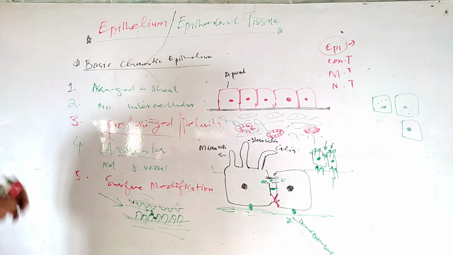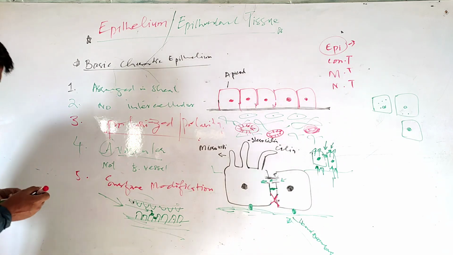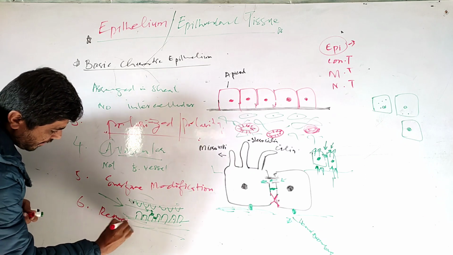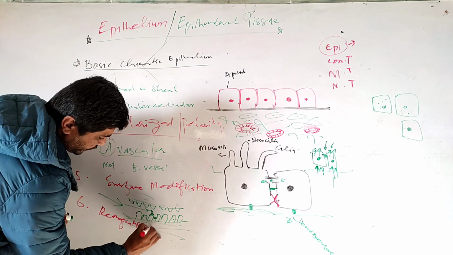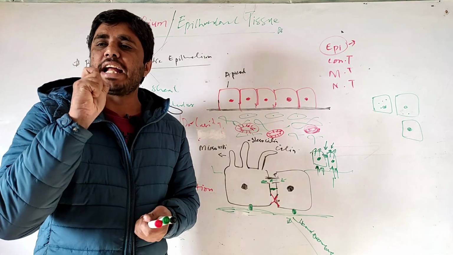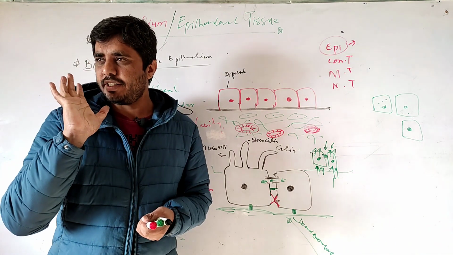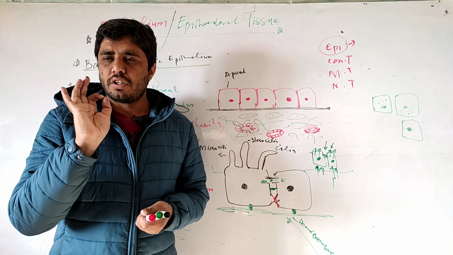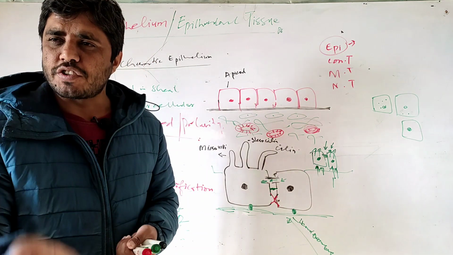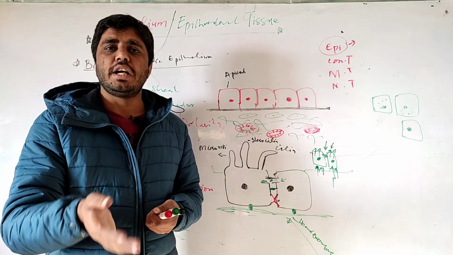The next feature of epithelium is regeneration. The epithelial cells have great regeneration power. For example, the cells of your skin are regenerating continuously.